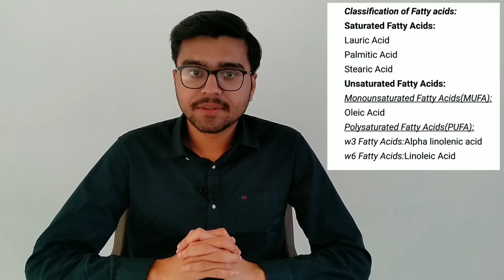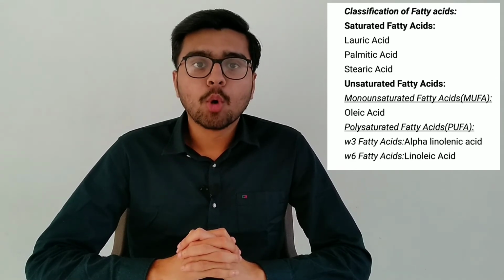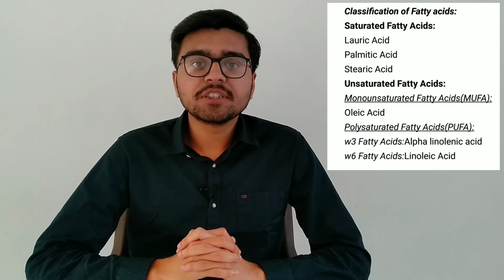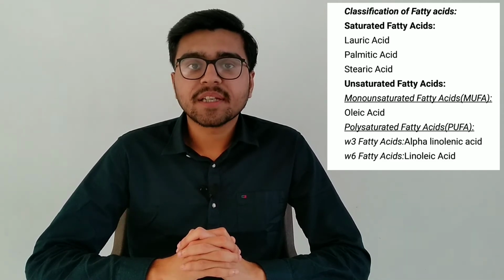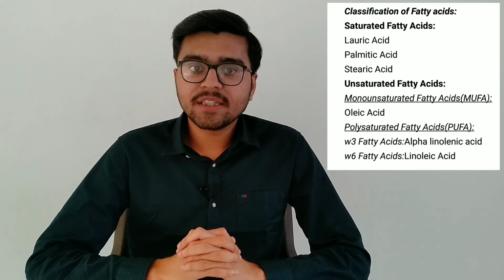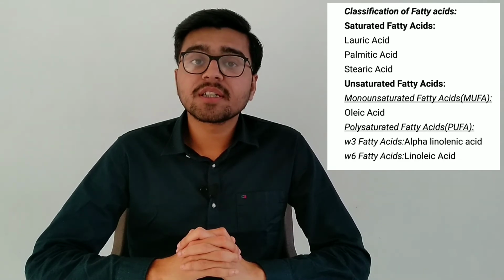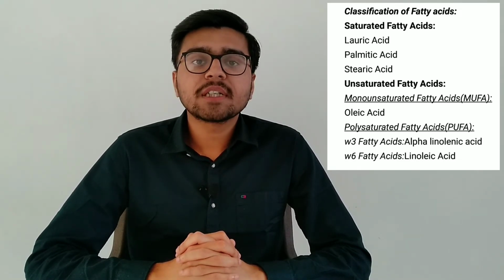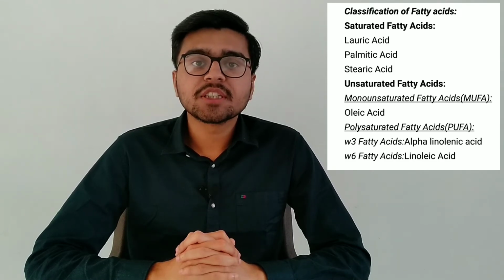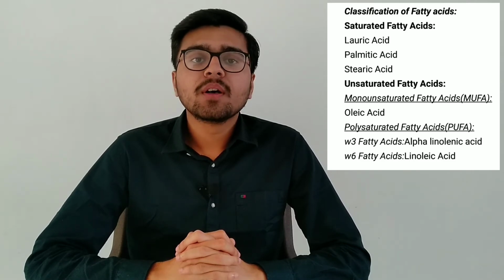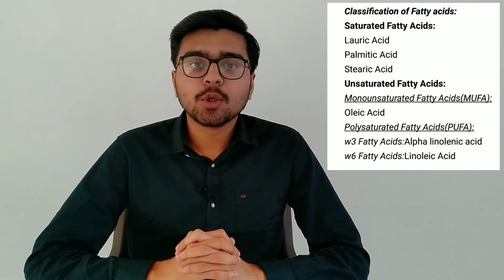The first is monounsaturated fatty acids, which includes oleic acid, and the second is polyunsaturated fatty acids, which are further divided into two types. The first is omega-3 fatty acid, which includes alpha-linolenic acid, and the second is omega-6 fatty acid, which includes linoleic acid.